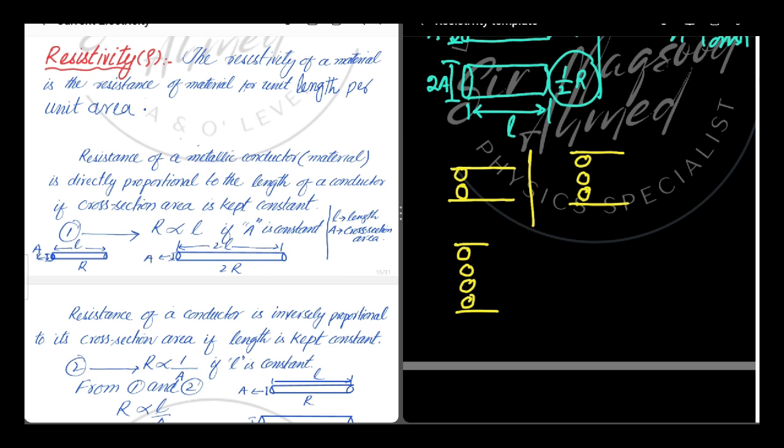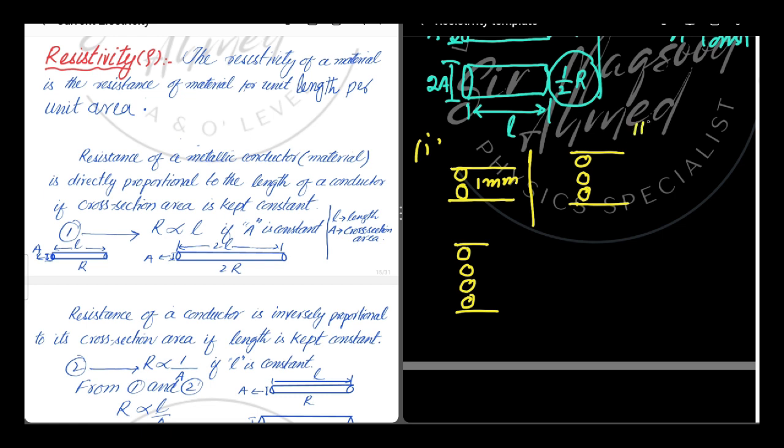In this example, we have three diagrams. In the first diagram, let's suppose there are two atoms and the gap between the two atoms is 1 millimeter. So whenever the electron tries to pass, the gap is 1 millimeter.